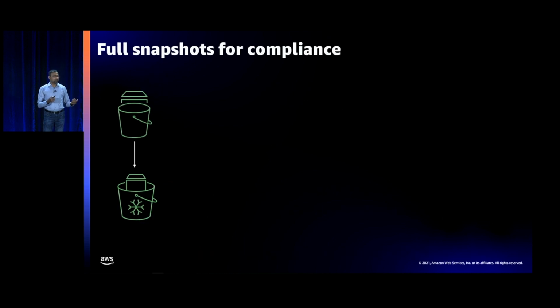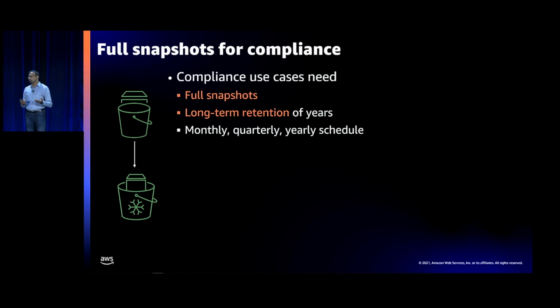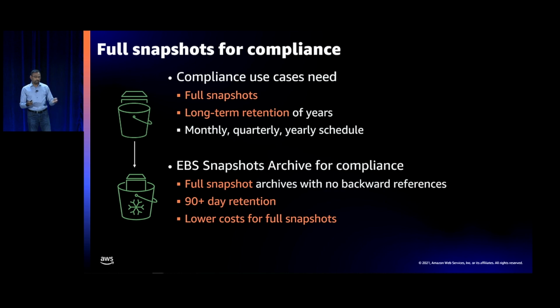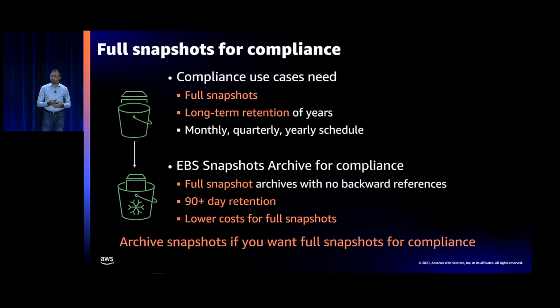Second is a full snapshot that you might need for compliance. So we heard from customers that they take monthly, yearly, quarterly snapshots of, let's say, their databases and want to keep full snapshots of these volumes for long term. That's what EBS Snapshots Archive does really well. You take full snapshots which don't have any backward or forward references. They're standalone entities. You can retain them for 90 plus days, and you get lower costs by keeping them in the archive tier. So certainly, if you want to archive for compliance, this is a very good use case.